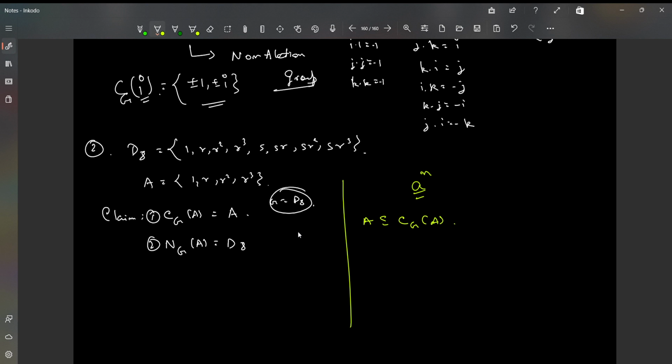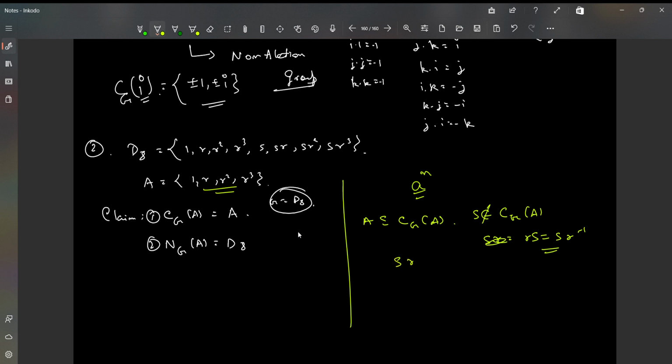So the only thing we need to check is whether there is any other element in D8 which commutes with A or not. Let's see. Will S be in the centralizer of A? That is, will S commute with these elements? Obviously not, right? Because if you consider the generating structure of D8, then you will observe that RS is SR inverse. So R doesn't commute with S, or I should say S doesn't commute with R. R is an element of A, so S clearly is not in the centralizer.